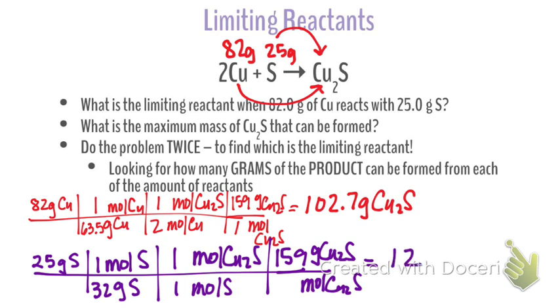124.2. Good. 124.2. Therefore, the limiting reactant. Okay, so which one is it? Which one's limiting?